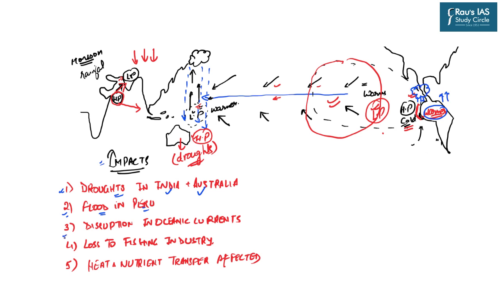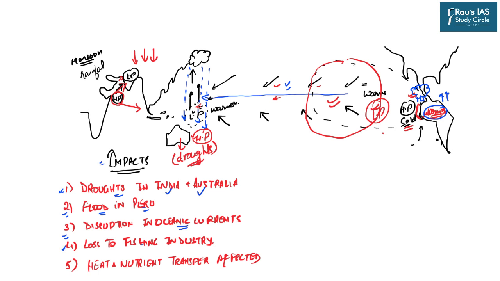The third is the disruption in the oceanic currents. Now, because the wind patterns have reduced their intensity and the pressure conditions have changed in the Pacific Ocean, it will disrupt the oceanic currents. Their velocity, their direction, their discharge will get disrupted.